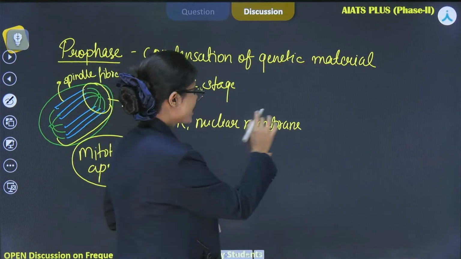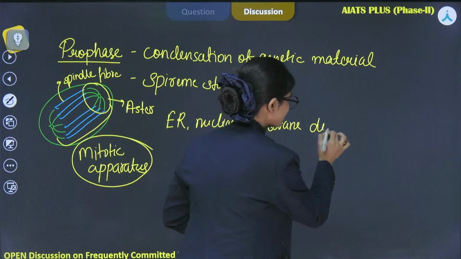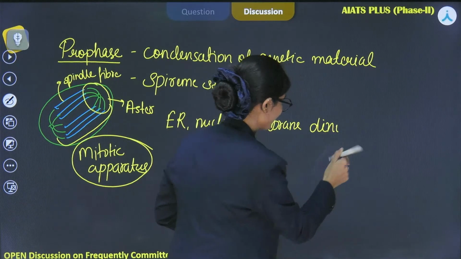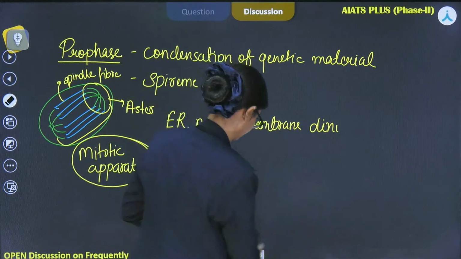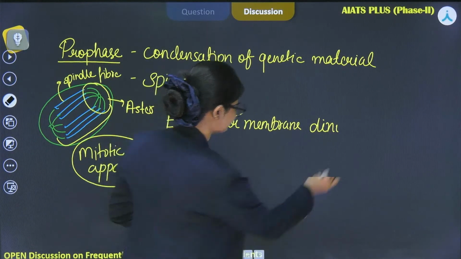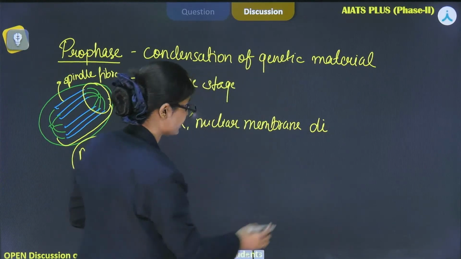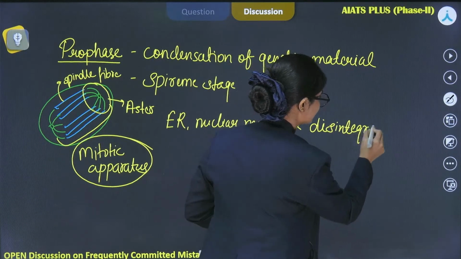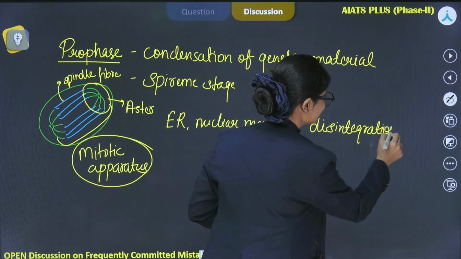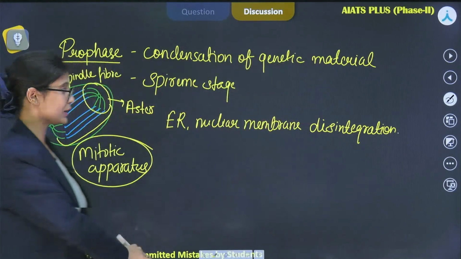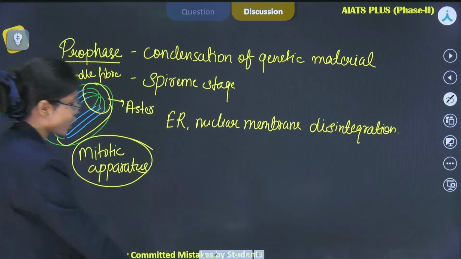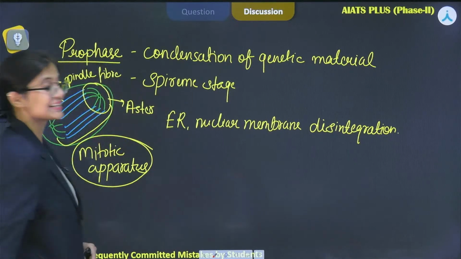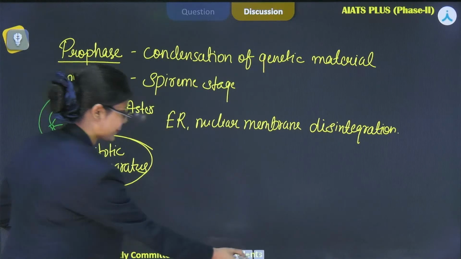So the ER and nuclear membrane will disintegrate, and this disintegration of the nuclear membrane will mark the start of the next phase, that is metaphase.